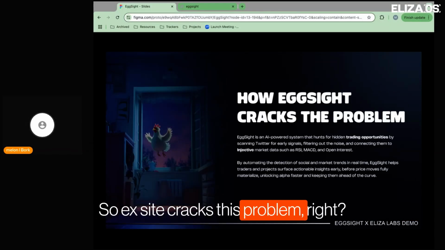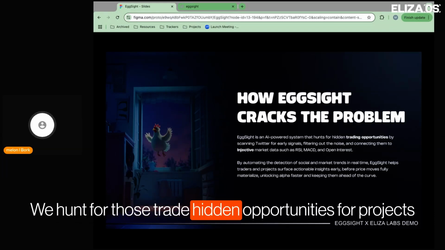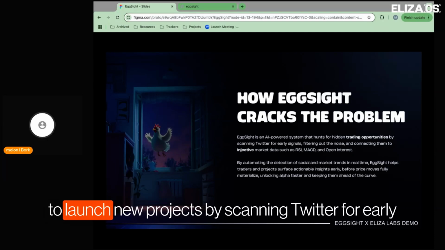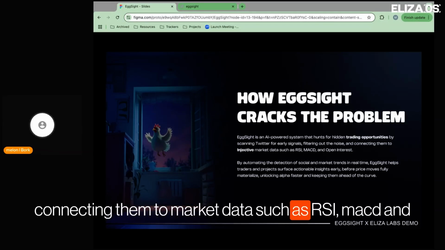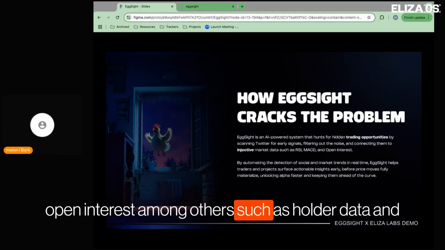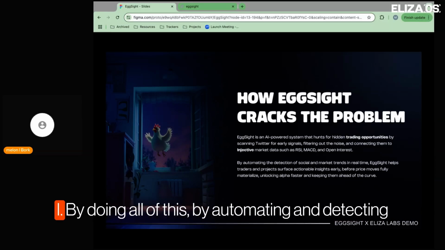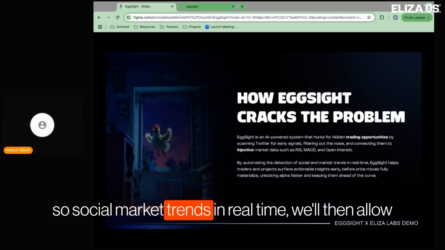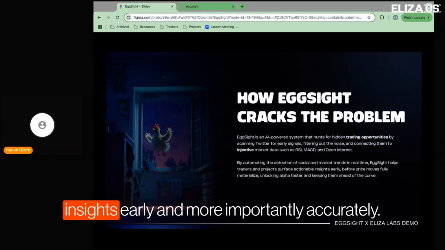So eggsight cracks this problem, right? We really hunt for those hidden trading opportunities. We hunt for those hidden opportunities for projects to launch new projects by scanning Twitter for early signals, filtering out that noise and connecting them to market data such as RSI, MACD, and open interest, among others such as holder data and relationships between various wallets. By automating and detecting social market trends in real time, this will then allow traders and projects to pinpoint actionable insights early and, more importantly, accurately.